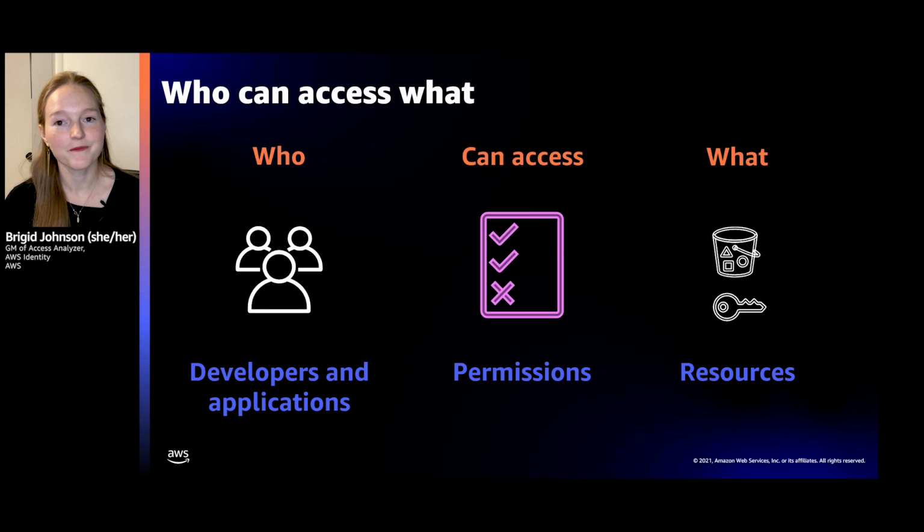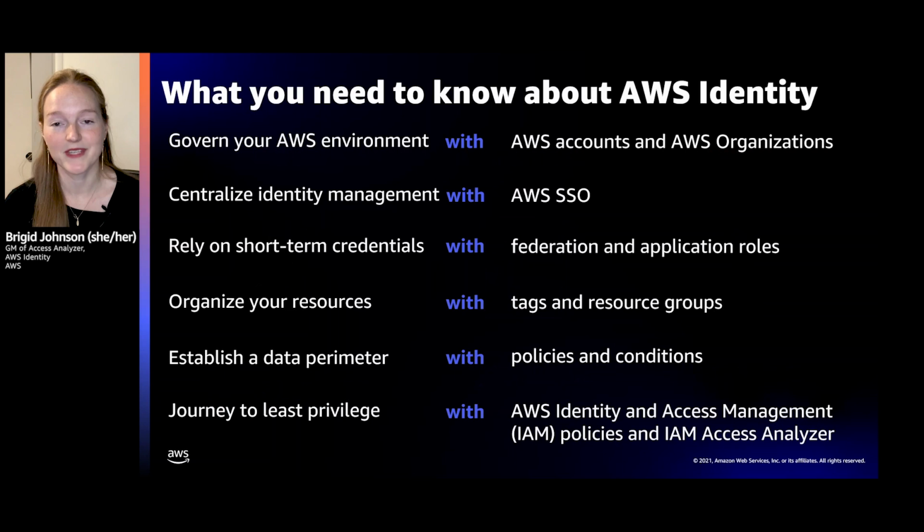But before we do, this is what you need to know about identity. Here's my top list of things that I want you to take away beyond the permission space. First, hopefully you're using multiple accounts. You want to separate your workloads into multiple accounts across multiple environments, potentially regions as well, whether that's development environment, production environment. And as you grow those number of accounts, because you're growing your workloads, you're going to want to govern those from AWS Organizations.